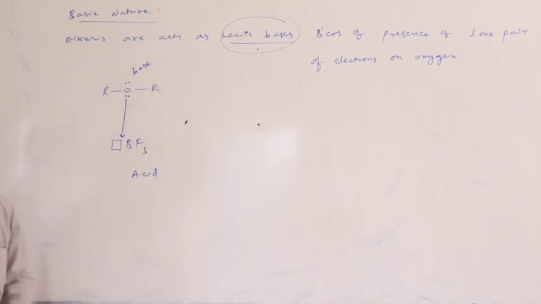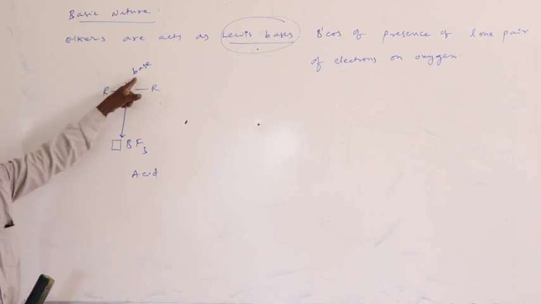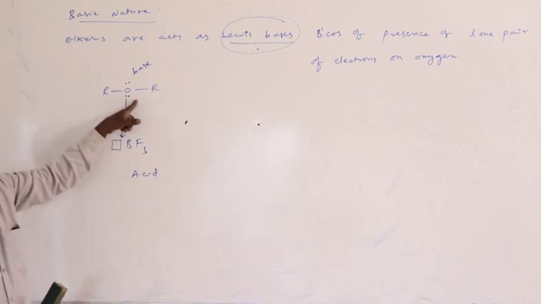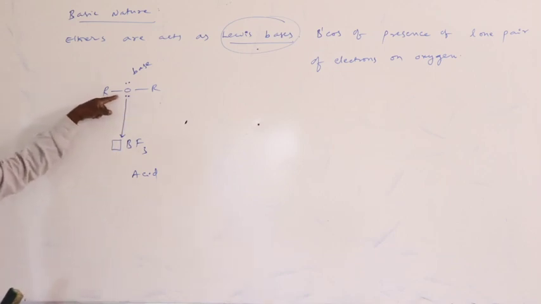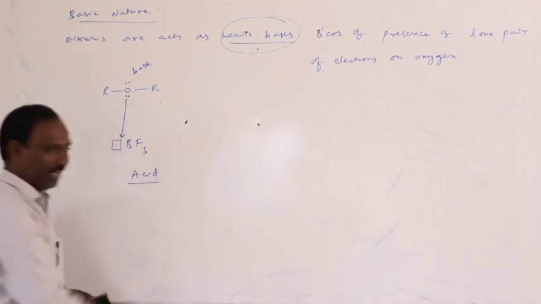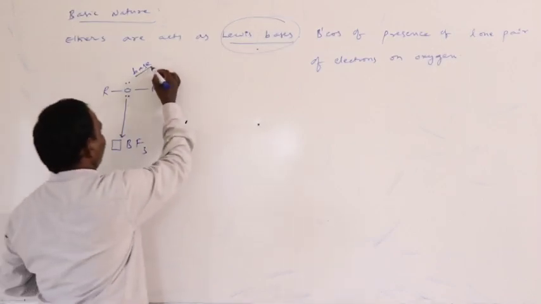What is meant by base? Any atom or molecule or ion capable of donating a pair of electrons to other atoms or molecules is called a base. So in this reaction, ether donates a pair of electrons to boron trifluoride. That's why boron trifluoride acts as an acid and ether acts as a base.